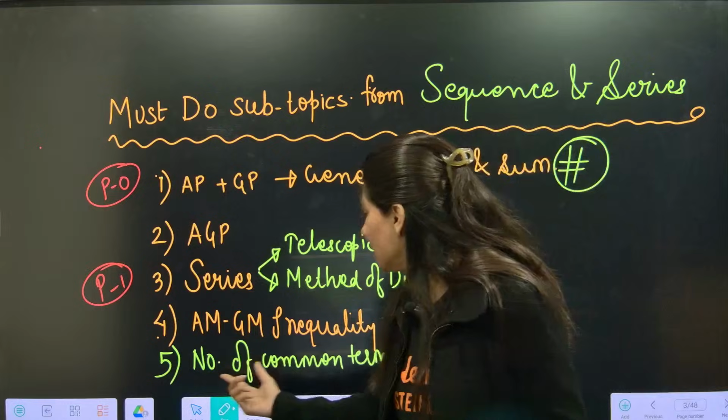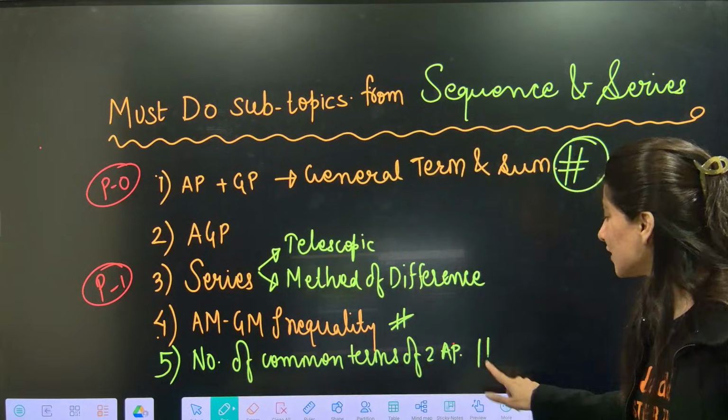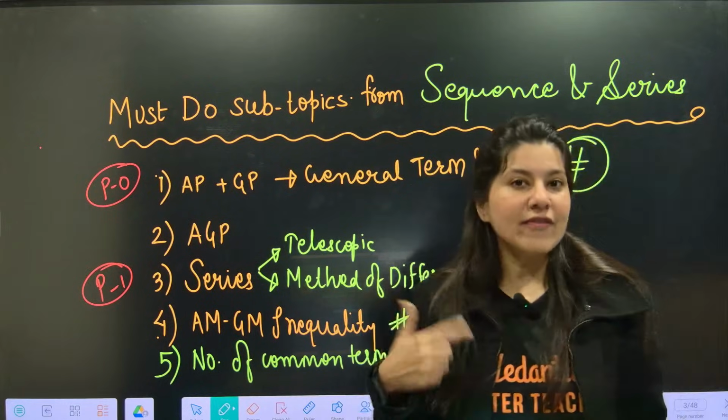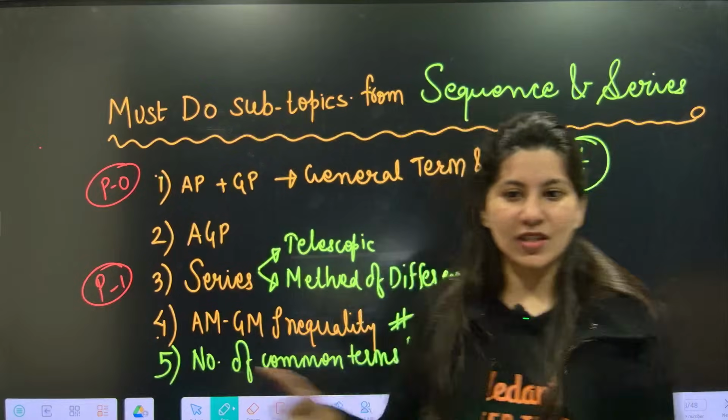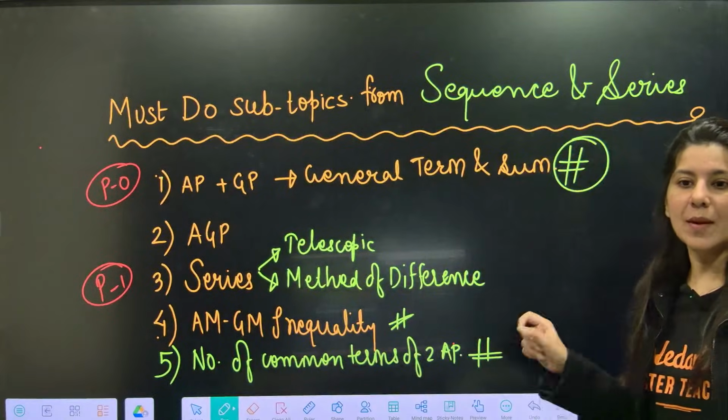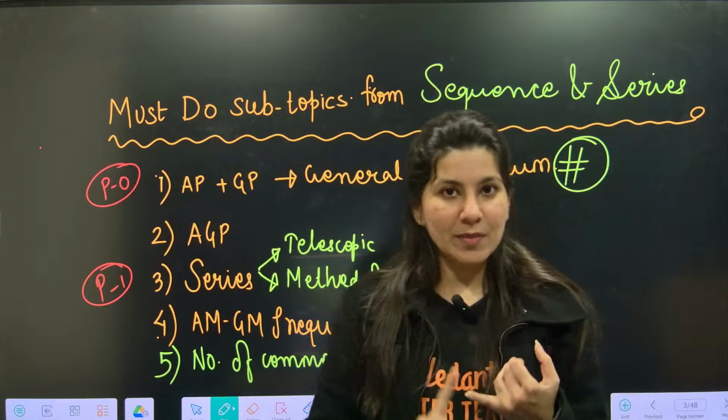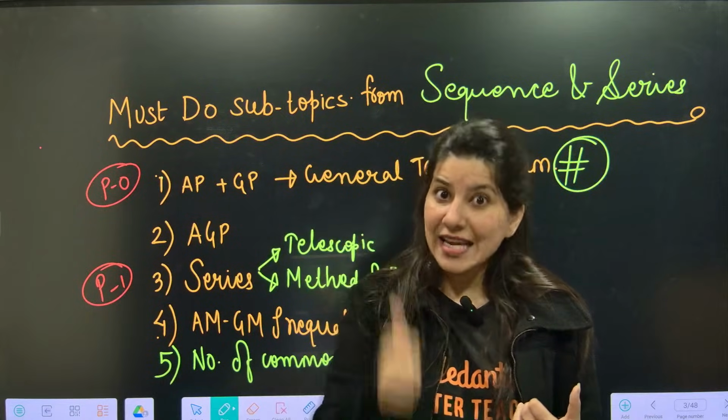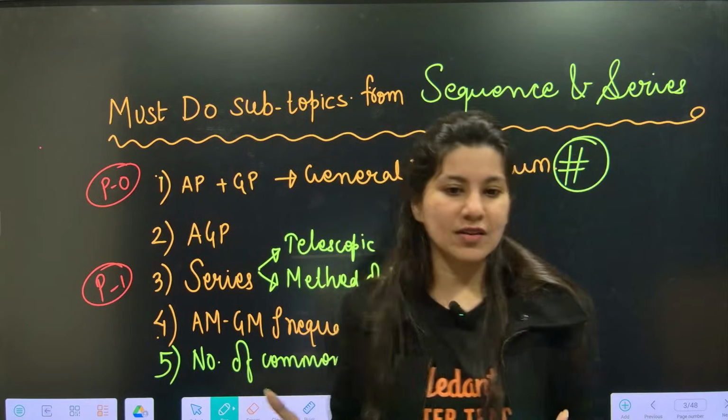Okay, and number of common terms of 2 APs. Now this question, every year in some shifts is already there. Number of common terms of 2 APs: JEE Main 2025, yes. 2024, yes. 2023, yes. Every year.